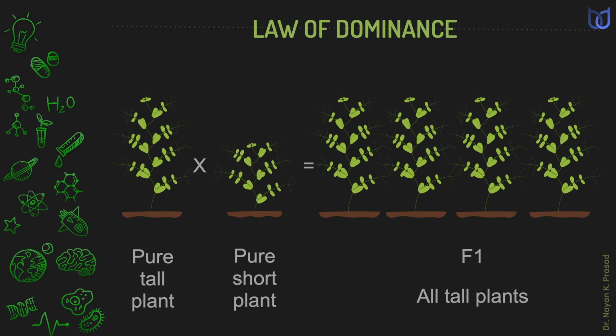In this figure, you must remember the monohybrid cross between tall and short plant. When pure tall plant is crossed with pure short plant in F1 generation, all plants appear tall. This tallness is dominant character. Here, shortness remains hidden. So this is law of dominance.